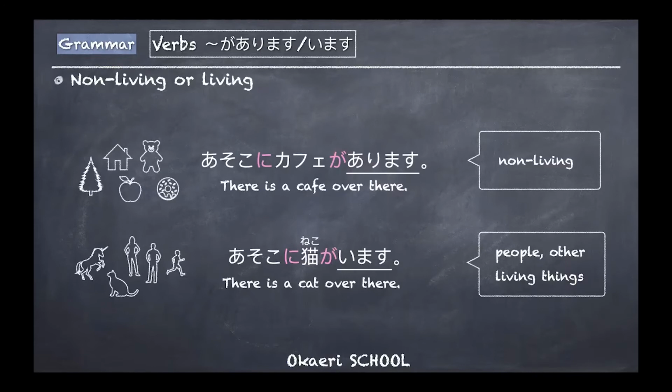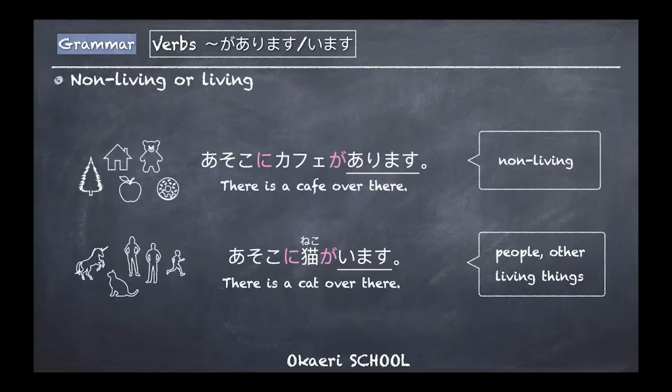Ta-da! Here, you can see the doodles. Houses, teddy bears, apples or donuts, and trees. They will be あります. I know some people would wonder, like, trees, they are alive. I would agree. But in Japanese grammar, we take it as a non-living, not maybe moving thing, self-moving thing maybe.